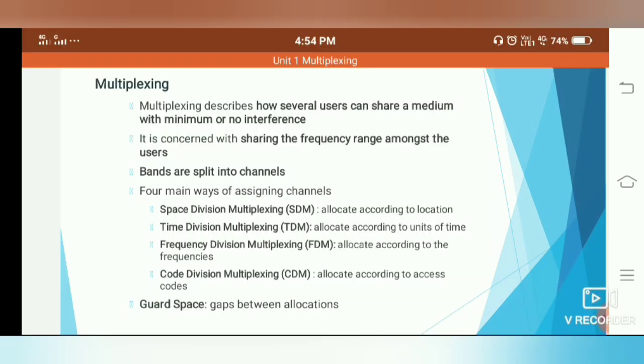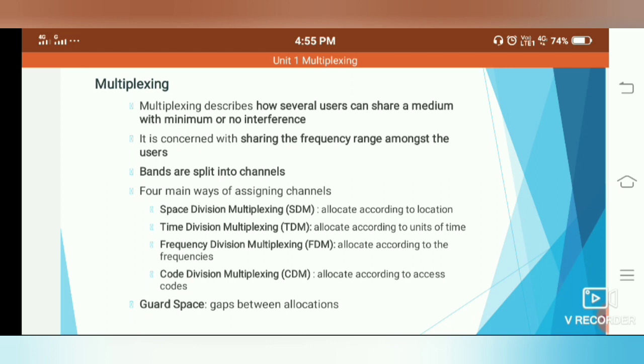Multiplexing describes how several users can share a medium with minimum or no interference. It is concerned with sharing the frequency range among the users, so the bands are split into channels. The four main channels: SDM, TDM, FDM and CDM. SDM stands for space division multiplexing, TDM stands for time division multiplexing, FDM stands for frequency division multiplexing and CDM stands for code division multiplexing.